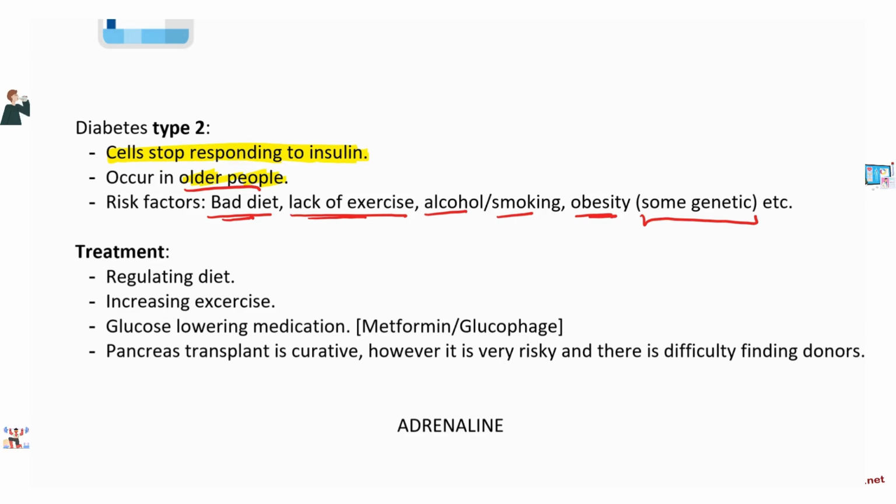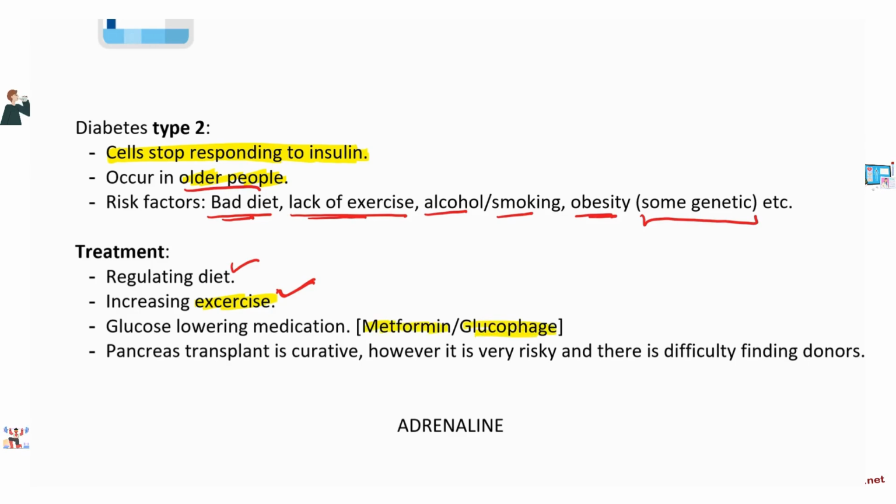Well, we have diet regulation. You can control your diet, right? Try to take in a sufficient amount of glucose, but not too much. Increasing exercise. What exercise really does is that instead of relying on insulin, exercise will stimulate the cells to absorb glucose. So even though the cells are not listening to insulin, they might listen to exercise and absorb some blood glucose. Also, we have glucose lowering medications, and one of the most popular ones is called metformin, also called glucophage.